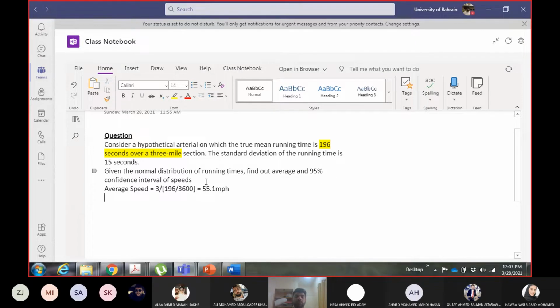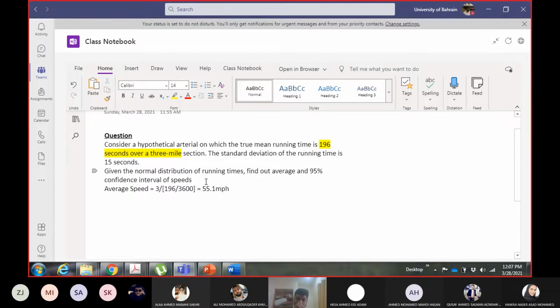Now for the remaining calculation, keep one more point in mind: whatever concepts and statistics you have applied to spot speed are all applicable to travel time studies as well.